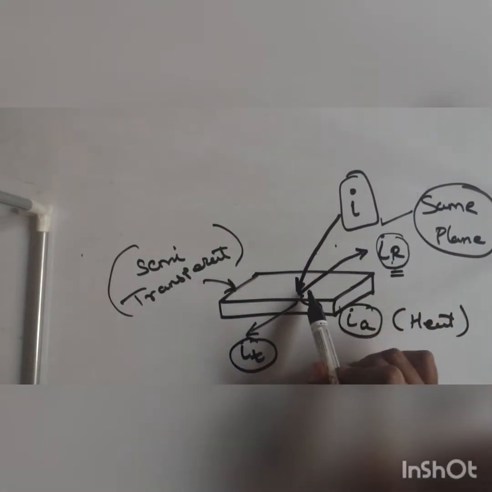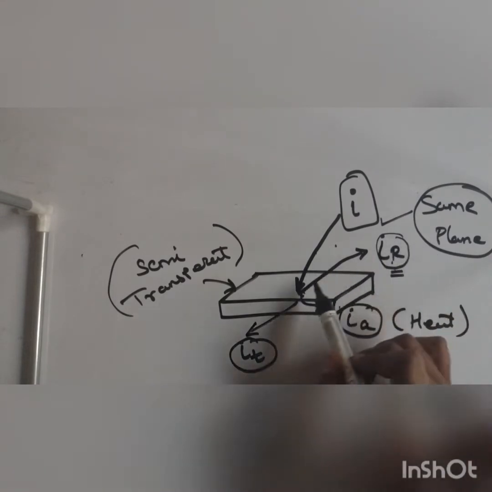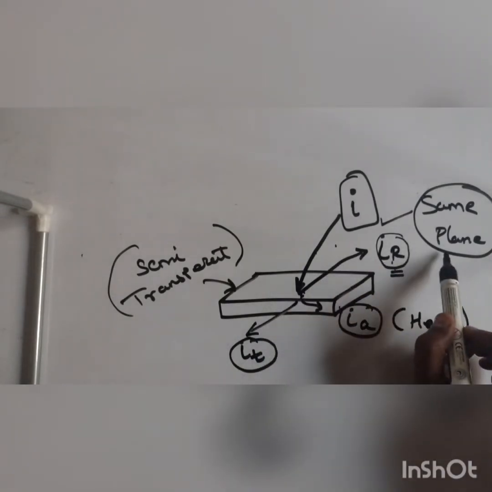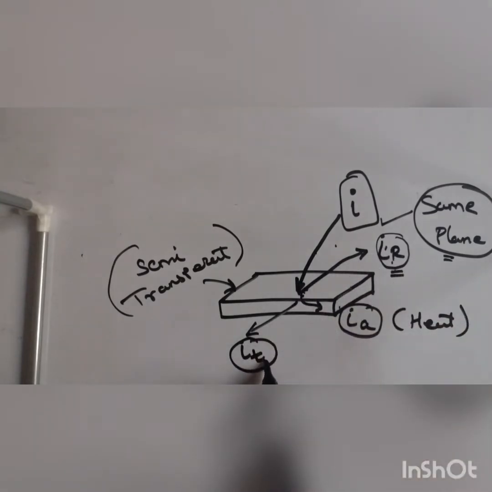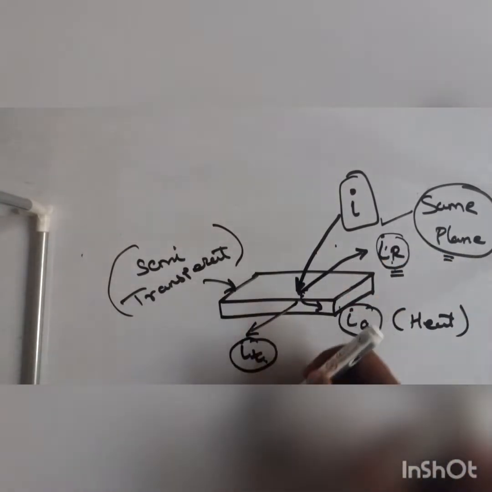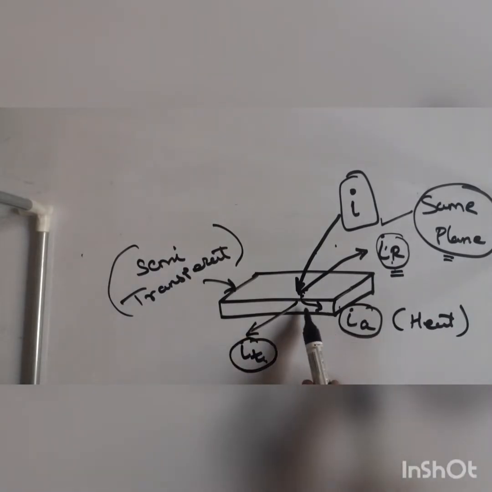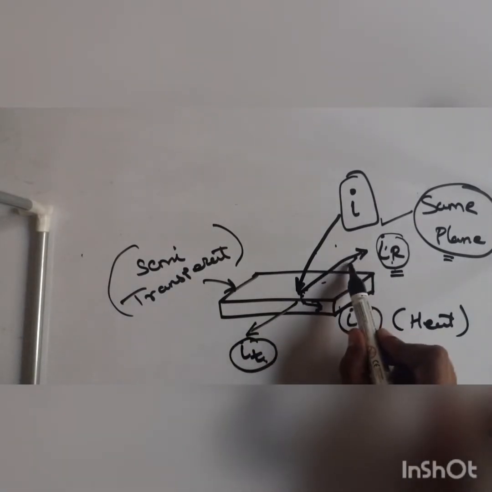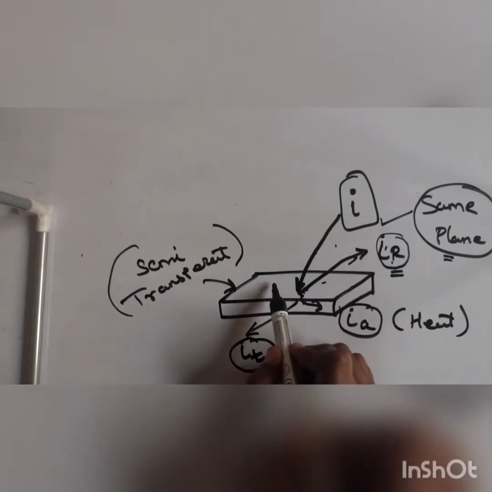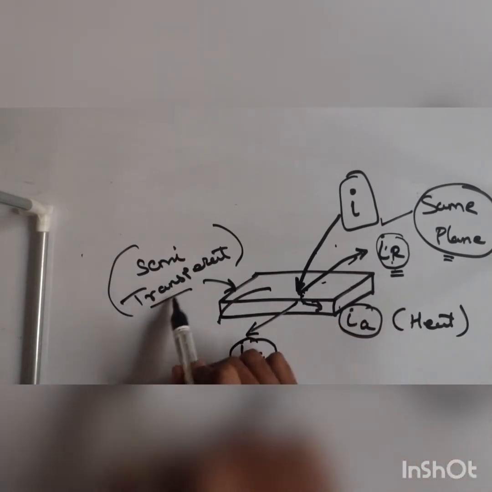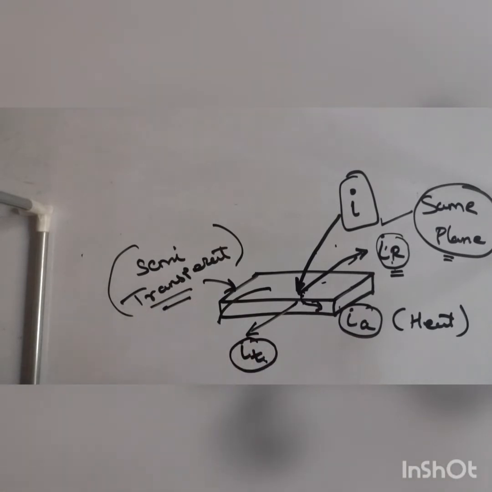What is the definition of reflection? The bouncing back of the ray in the same plane. See, if this is going in another plane, we cannot call this reflection. Why? Because it's going in another plane. So you can call this a reflected ray because it is bouncing back from the surface. Which kind of surface is it? Semi-transparent. So understand, reflection is a surface phenomenon.